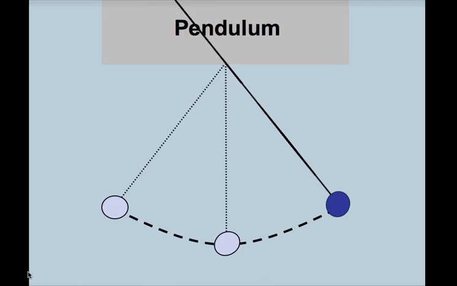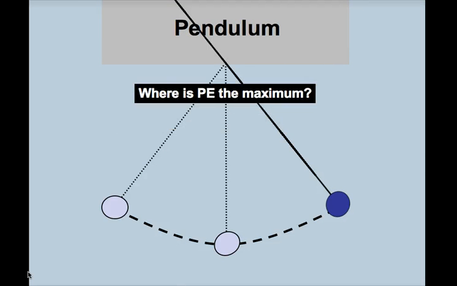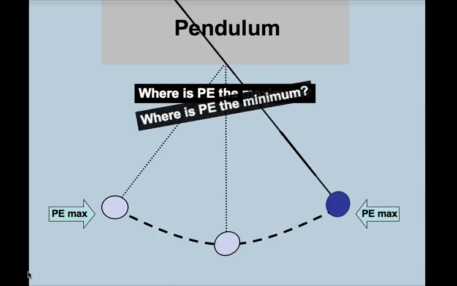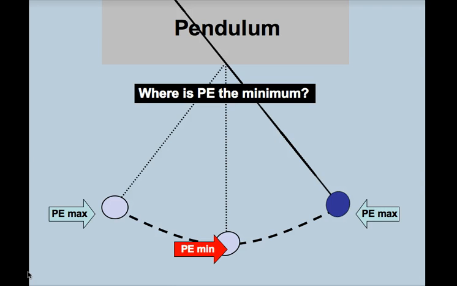Last example, here's a pendulum. Pendulum swings back and forth, back and forth. Where is the PE max? Well, the PE max is at the ends of the swings when the pendulum comes to rest. Where is the PE at minimum? Well, at the bottom, where it's moving fastest, there's very little potential. We can set the PE to 0 there. So where is the KE at a minimum? Well, at the two ends, because it reaches rest for a brief moment of time, therefore no kinetic energy.